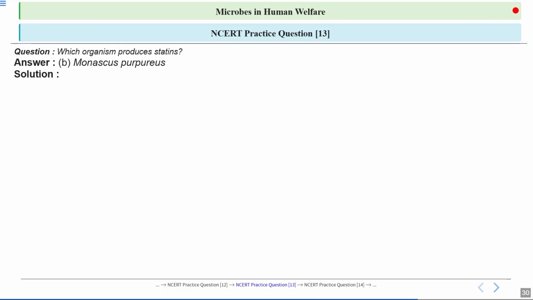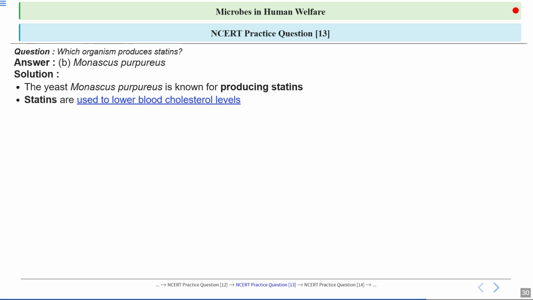The correct answer is option number B, Monascus purpureus. Now, the yeast Monascus purpureus is known for producing statins. Statins are used to lower the blood cholesterol level. This is important because high cholesterol can lead to heart diseases. So, these medicines play a big role in keeping people healthy.